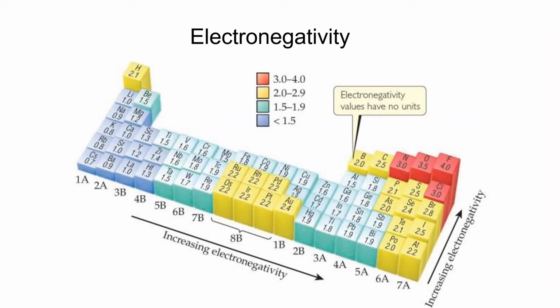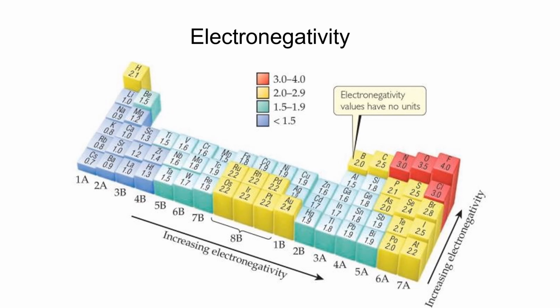And then we have electronegativity. That's the ability of an atom to attract an electron. As you can see, fluorine has the highest electronegativity. This is because it has 7 electrons in its valence shell and really wants to fill the octet rule of having 8 electrons in its valence shell. So it, as well as the other halides, are pretty electronegative.